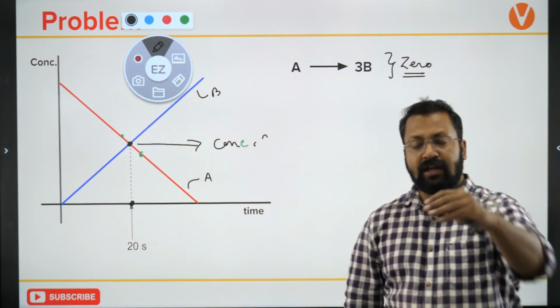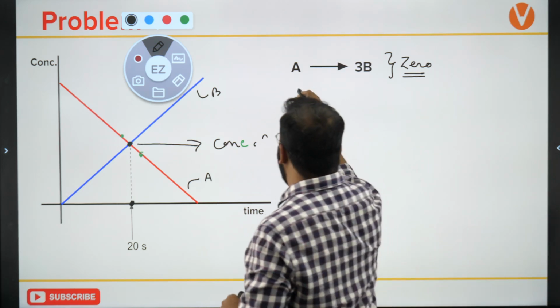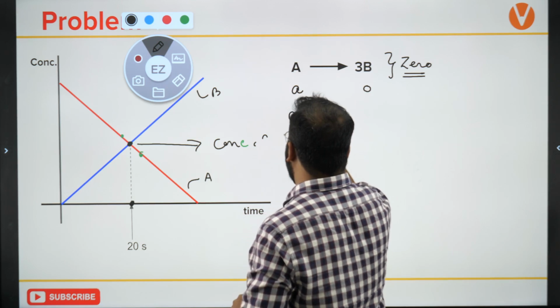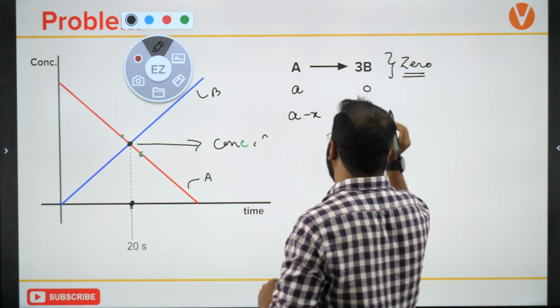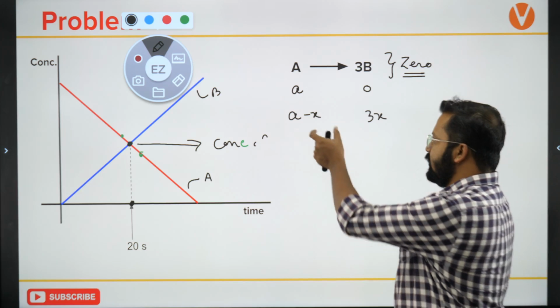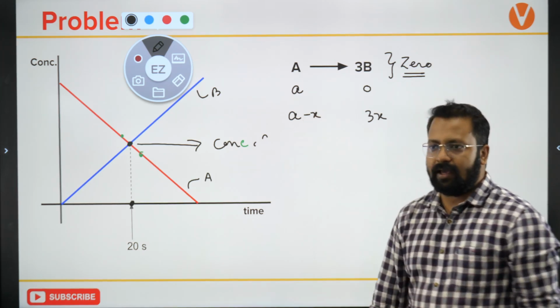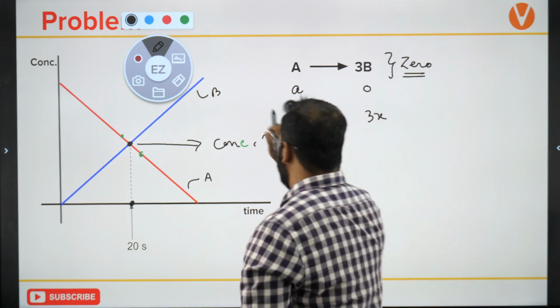Let's say the initial concentration is A and this is 0. After some time, this will become A minus X and this will become 3X. Isn't it? Initial is A. After some time, it will become A minus X and this will become 3X. So at 20 seconds,